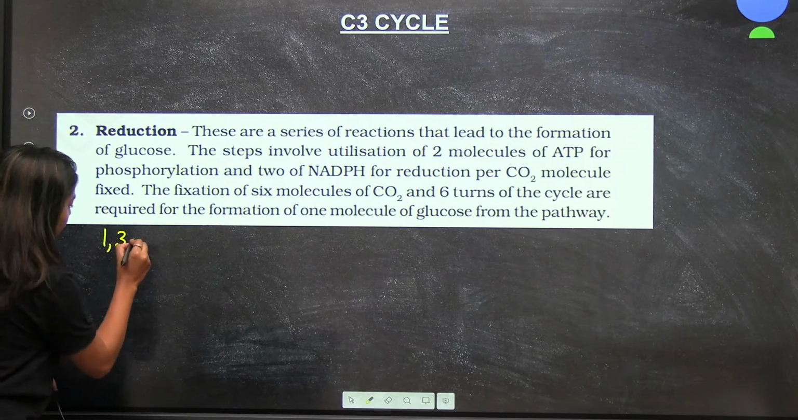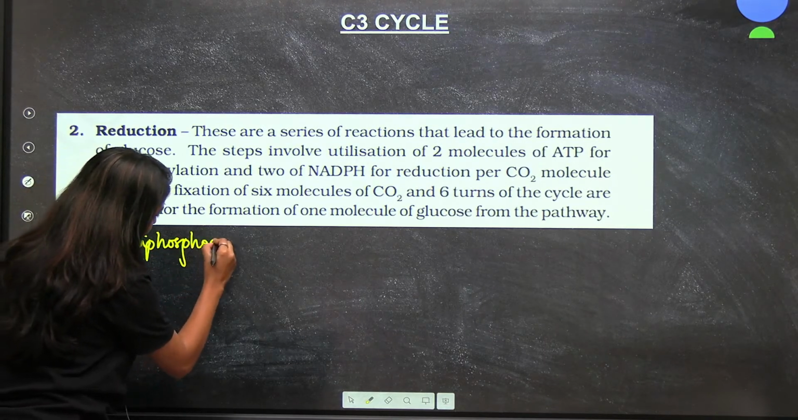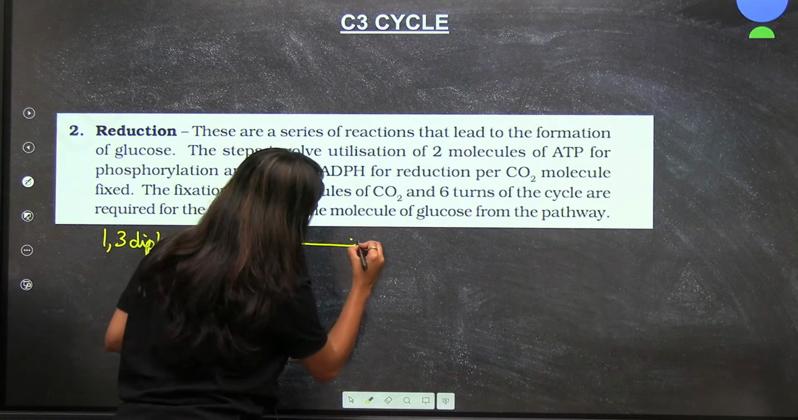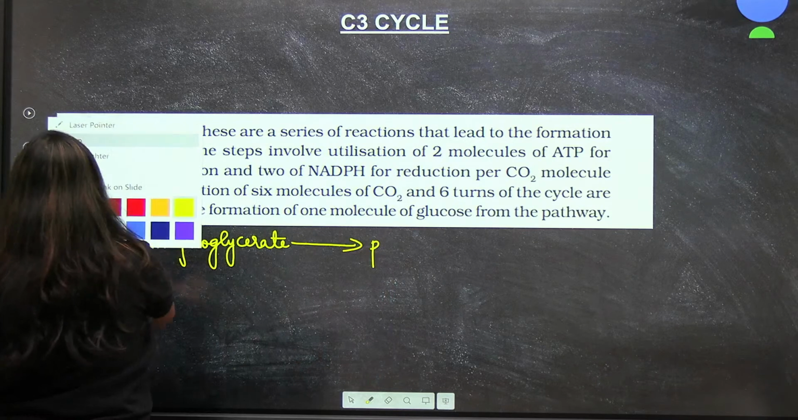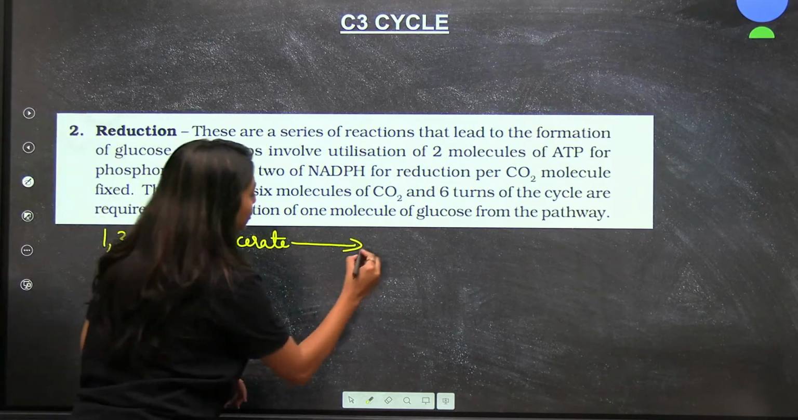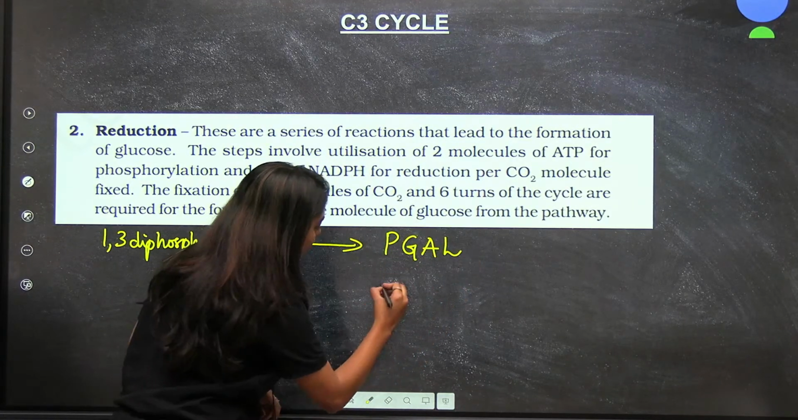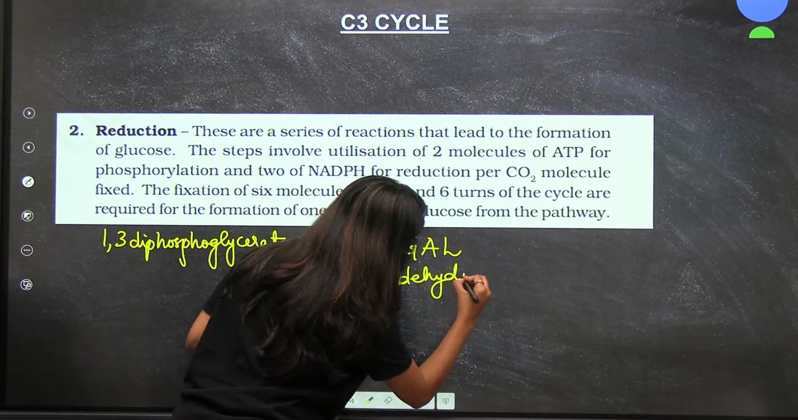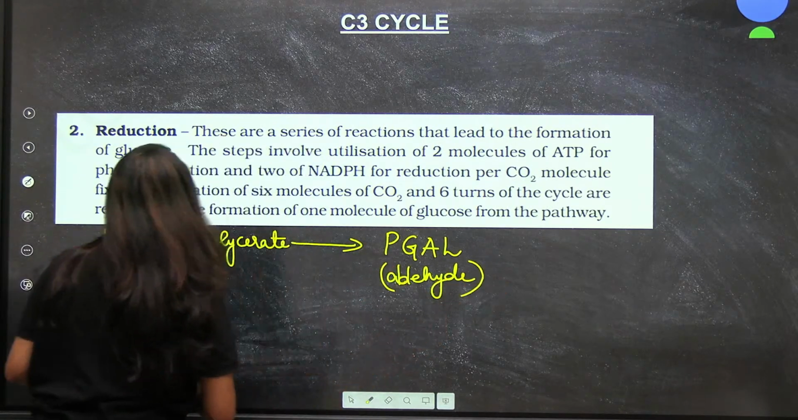1,3-diphosphoglycerate will have to get converted to phosphoglyceraldehyde, or I will write the short form. Okay, we have to get PGAL, that is your aldehyde. Now for this to happen, that means your reduction is going to happen.